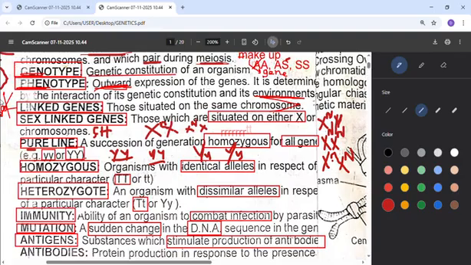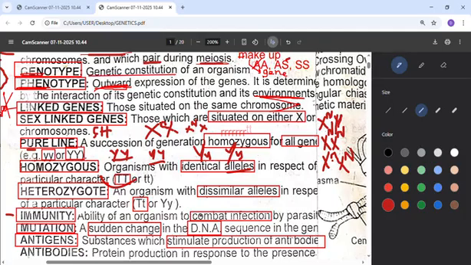Then another word we have is homozygous. We have said homo is the same, while hetero is different. When the alleles are identical, that's homozygous, like big T, big T, just like that pure line. But when they are different, dissimilar, that's heterozygous, like big T, small t, that one is hetero, they are different.